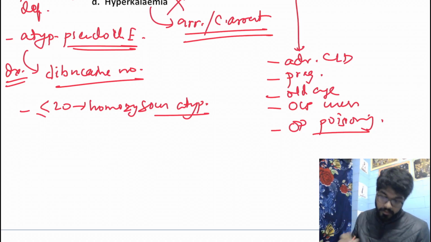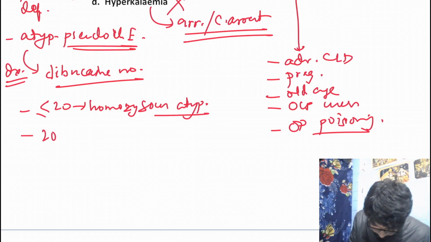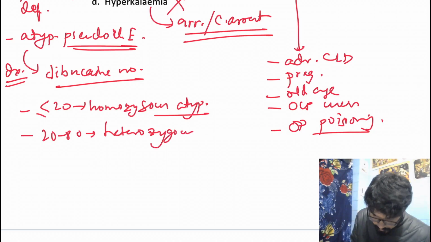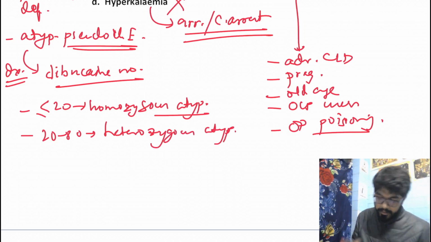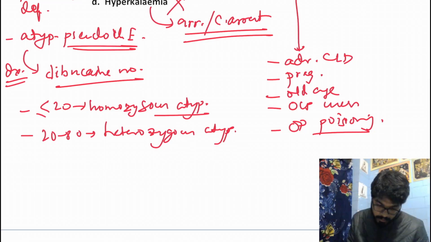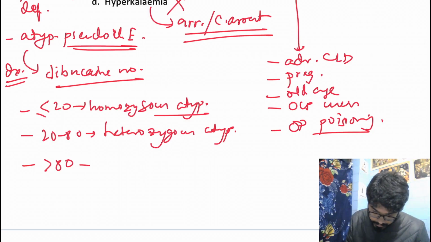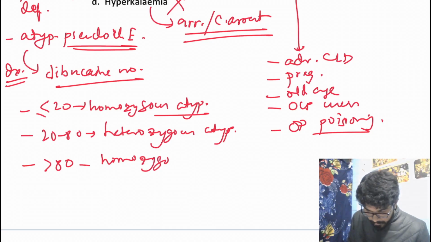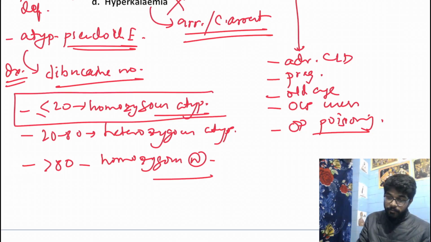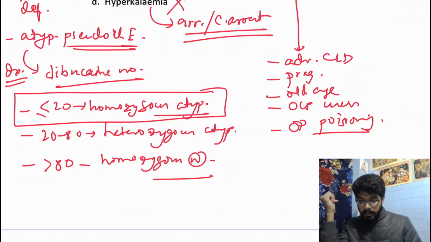The next is when the value is 20 to 80, it is a heterozygous atypical variant. These patients rarely land up with prolonged apnea. And when it is more than 80, that is a homozygous normal variant. Okay. So this category of patients are not going to land up with prolonged apnea.